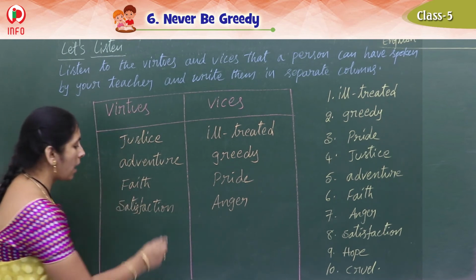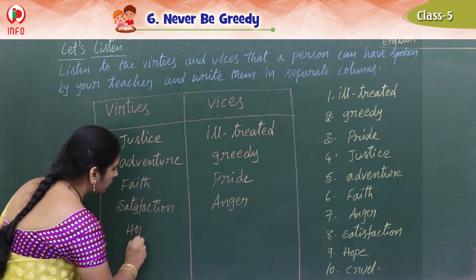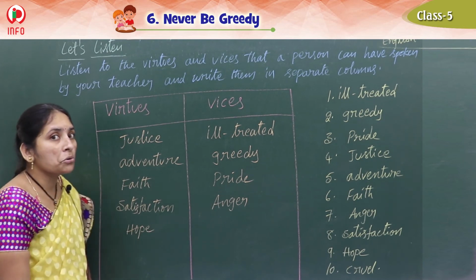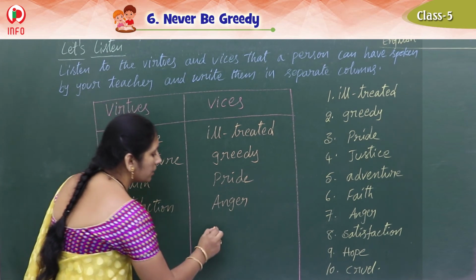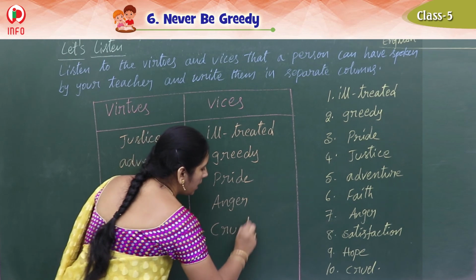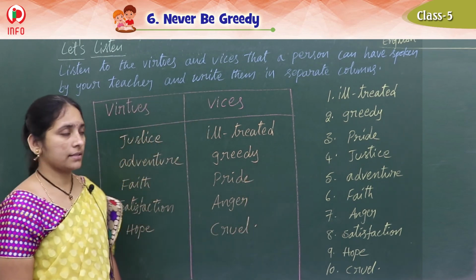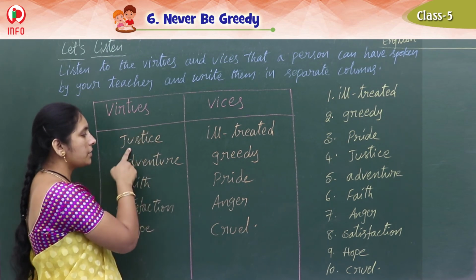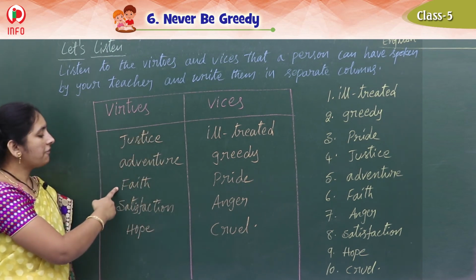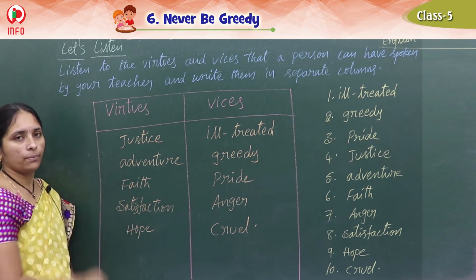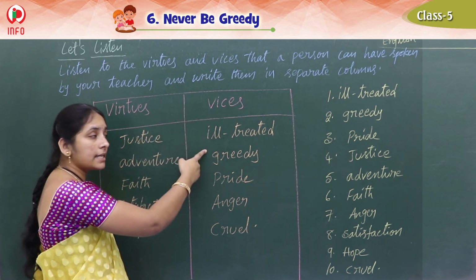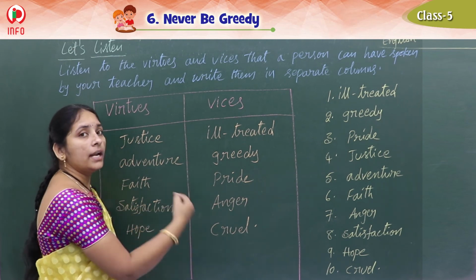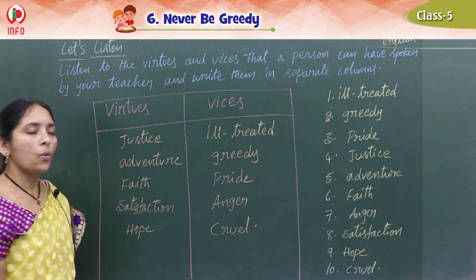If we have hope, that is also good quality, expecting something good. And next, cruel. Is it good? No. We should not be cruel or greedy to others, right? This is vices. So virtues are justice, adventure, faith, satisfaction, hope. And vices are ill-treated, greedy, pride, anger, and cruel.